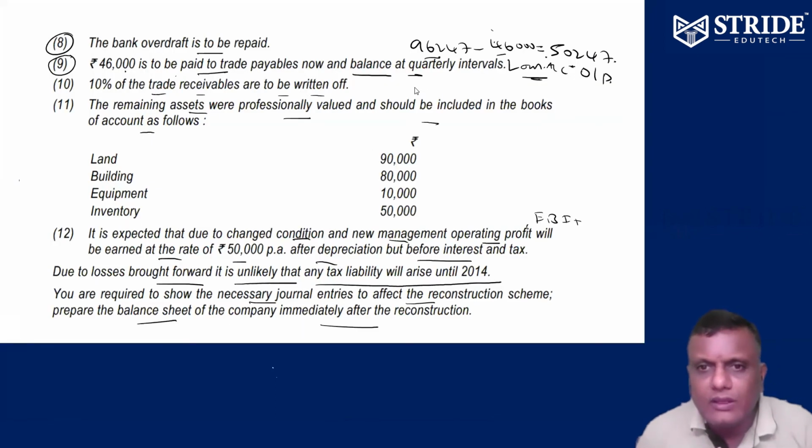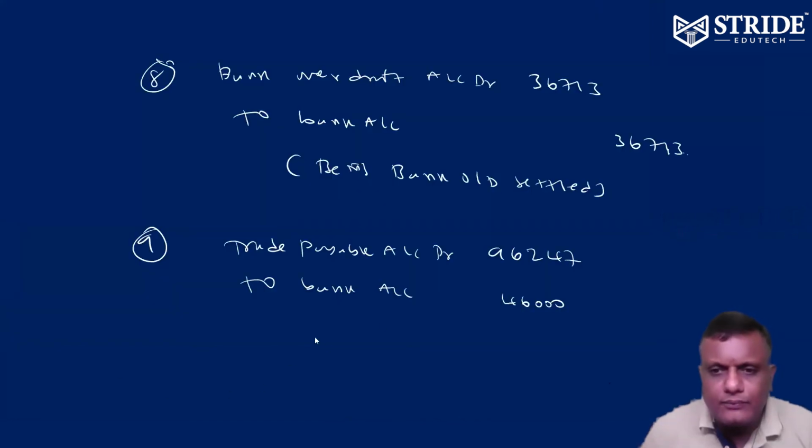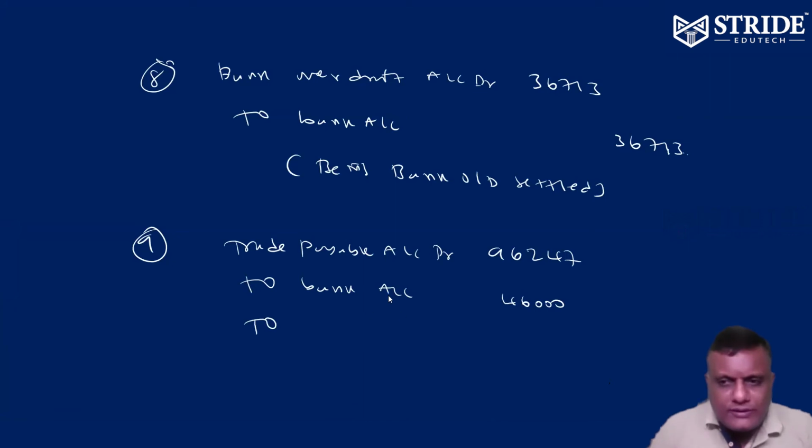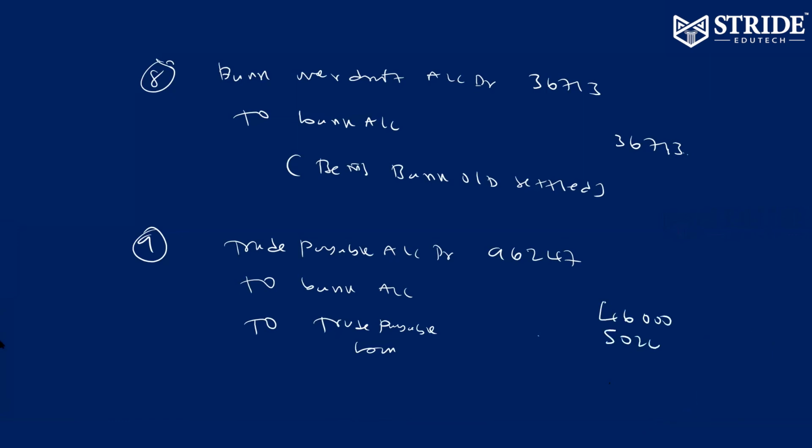The balance at quarterly intervals we can pay, or treat trade payable as a loan. So the trade payable still exists. We can treat it as a bank OD also, just like an overdraft. The balance will be just like a loan. So trade payables loan to the extent of 50,247, with 46,000 paid. Trade payables loan being partly paid.